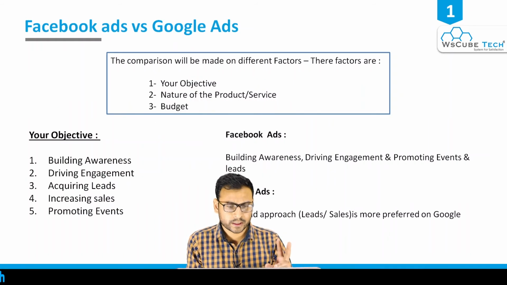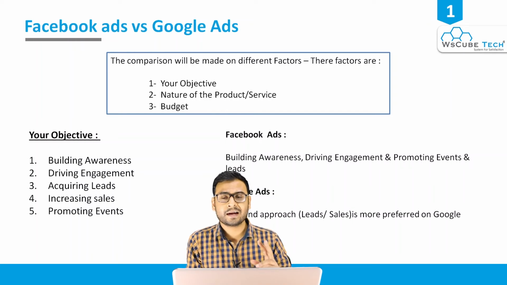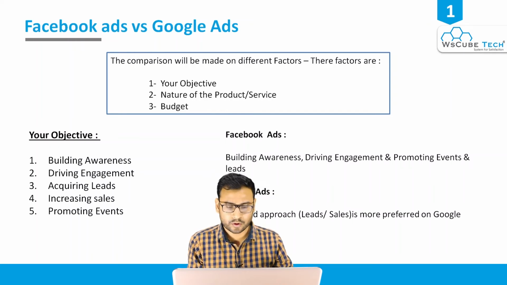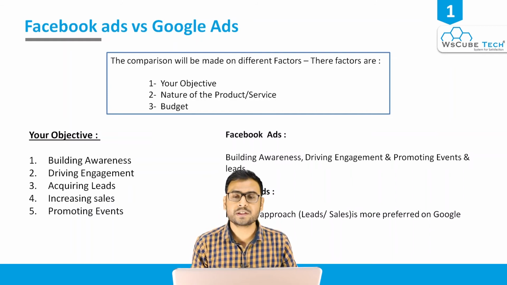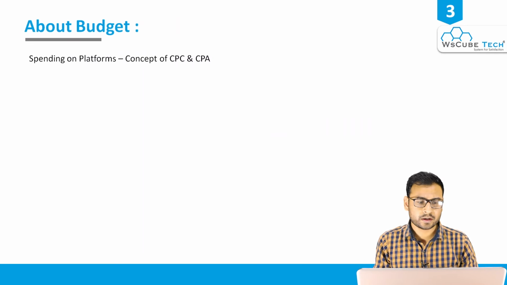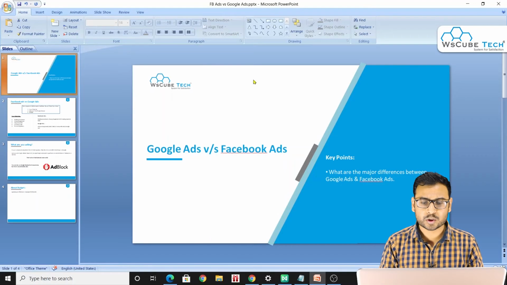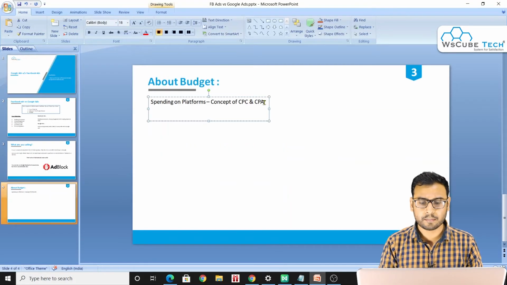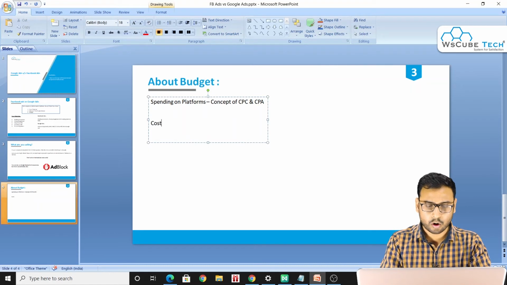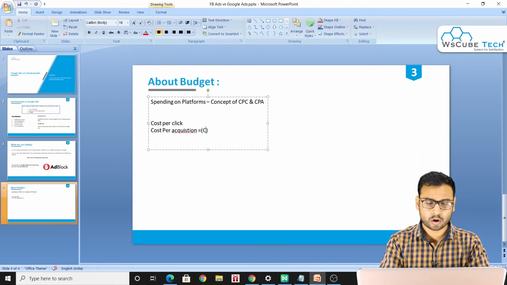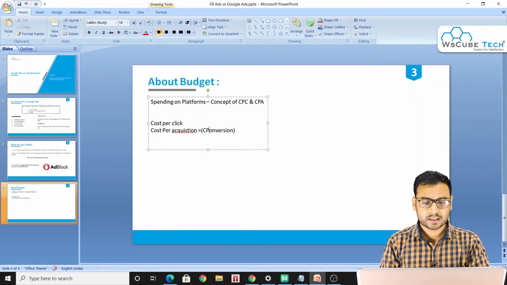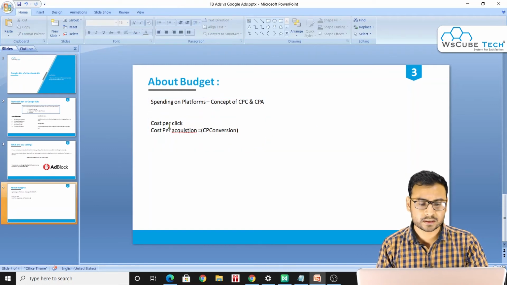So far we have discussed two parameters on which we can easily decide whether we should go for Facebook ad or Google ads. Now there is another parameter, which is budget, or spending, right? When we talk about spending, we know two concepts. The first one is CPC, which says how much amount you are paying for the click, which is cost per click. And then there is CPA, which is cost per acquisition, or we can say cost per result, cost per conversion, whatever you want to say. How much amount we are spending to bring one conversion, that is cost per conversion.